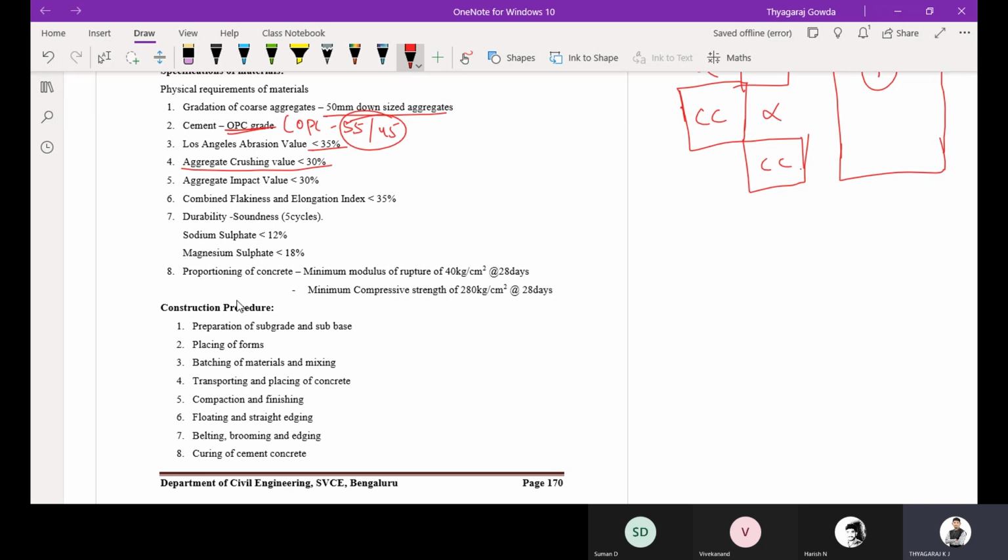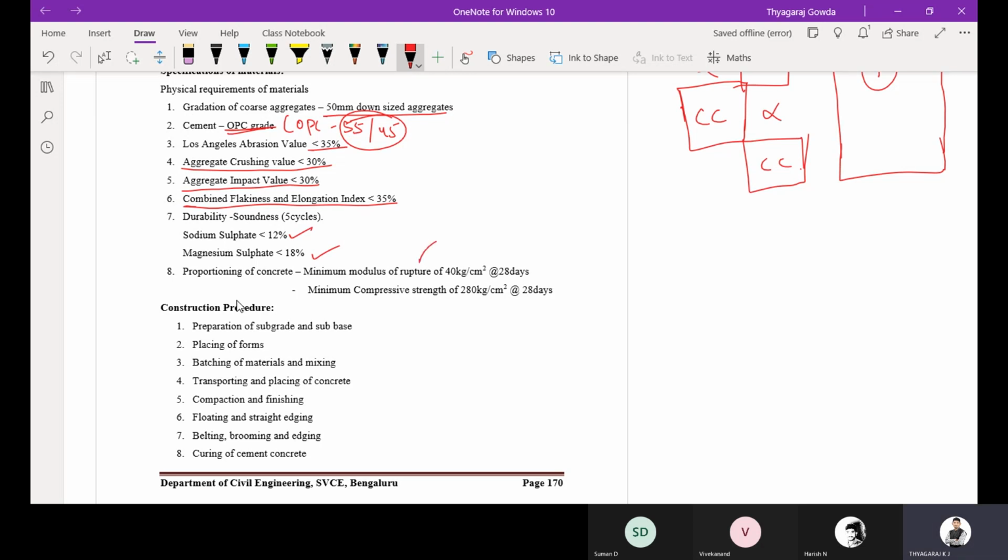Crushing value less than 30%, aggregate impact value less than 30%. Combined flakiness and elongation index in CC pavement should be less than 35%. Then sodium sulfate and magnesium sulfate, that is soundness, it is 12 and 18%.